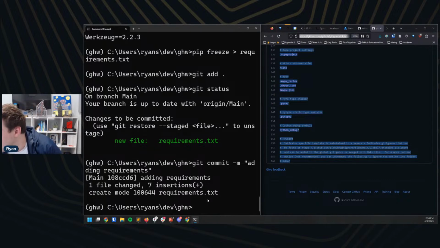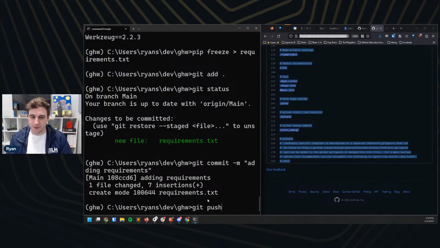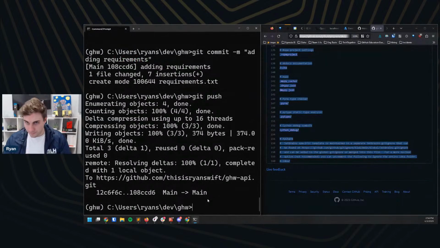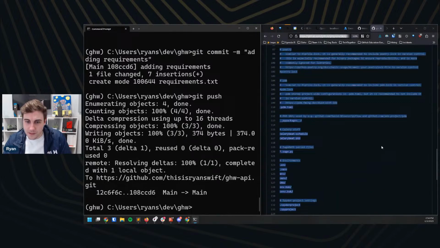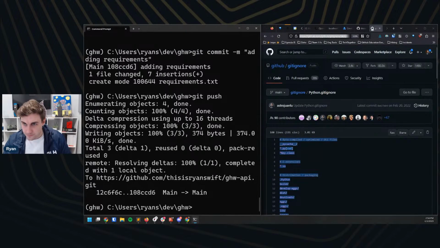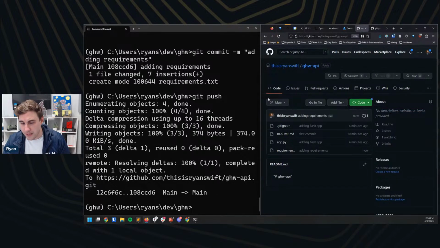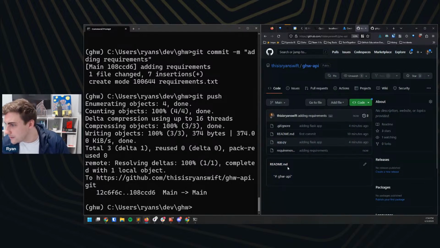I do see a bunch of people getting the rest of my commands here. Everyone is correct. We're going to do git push now that we have our commit. Great, and that's up on the web. So we are going to go back here to our repository, and you can see this repository has our requirements.txt. It has all of our readmes. It has our .gitignore, has our app.py. We're looking good on the web.